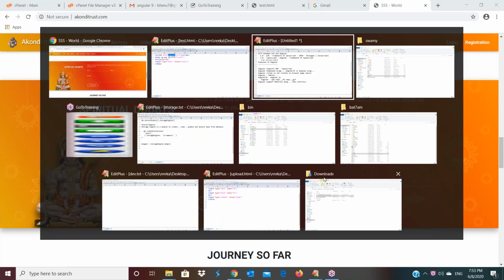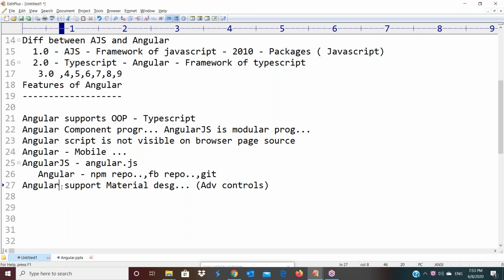Like that, when you come to Angular, many advanced material design controls are available, like material design text box, material design button, material design radio button. Many controls are available. These are very helpful to develop web applications with a rich look and feel. That is one more advantage which we have in Angular compared with AngularJS. Is that point clear?